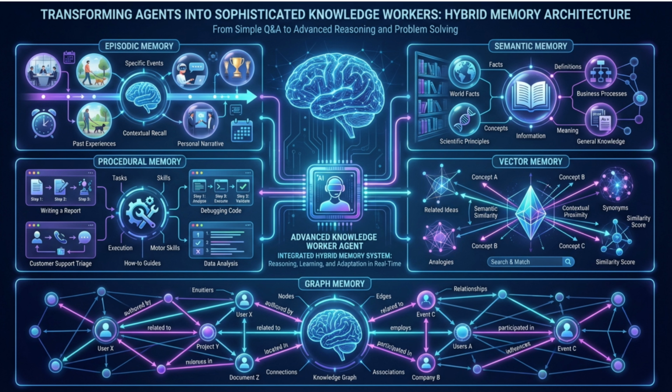Memory is the cognitive foundation that transforms agents from simple question-answering systems into sophisticated knowledge workers. Without proper memory architecture, your agent forgets every conversation, can't trace relationships in your data, and reasons from scratch every single time. With hybrid memory, episodic, semantic, procedural, vector, graph, your agent becomes something far more powerful. It remembers, it connects, it learns. This is skill 4, and it's what separates toys from production systems.